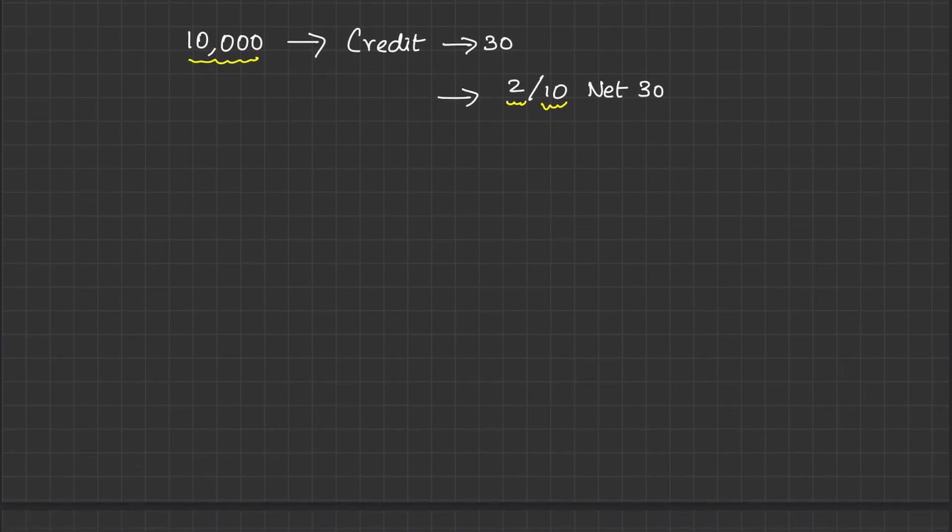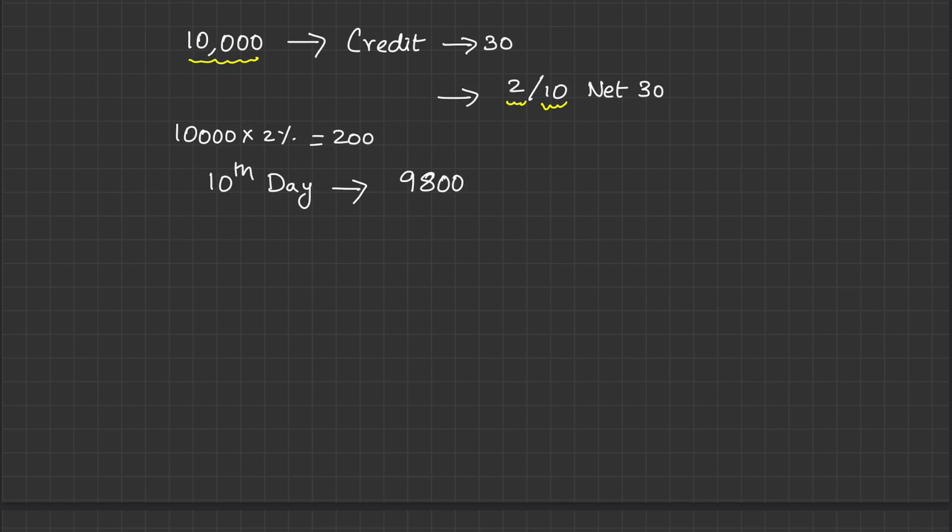Just have a look. If you are going to make payment on 10th day, how much you will pay? After applying 2% discount, you will pay only 9,800 because 10,000 into 2%, your discount is 200.